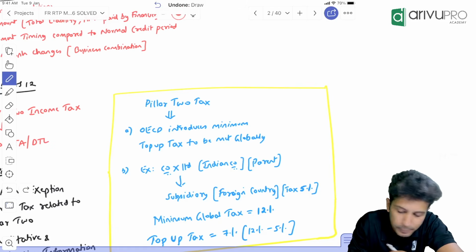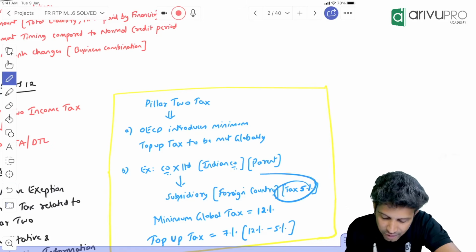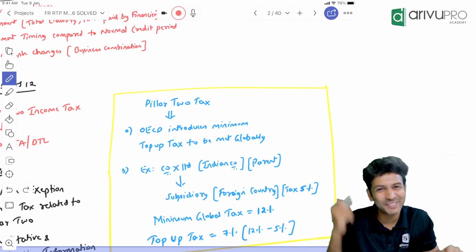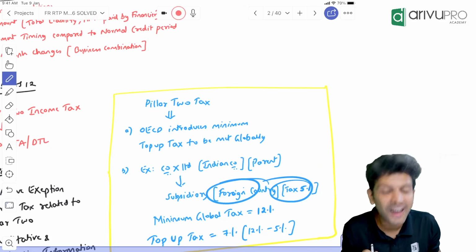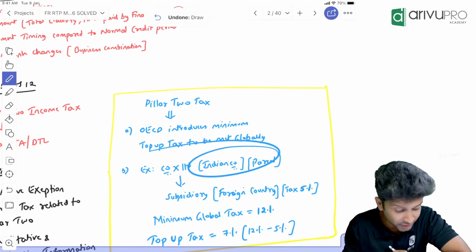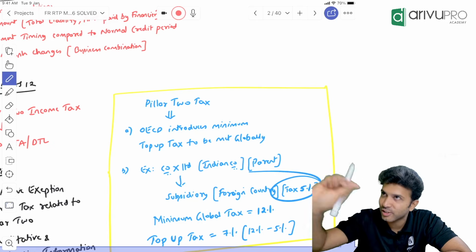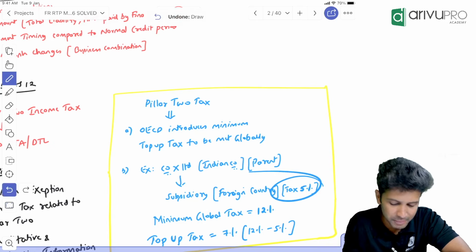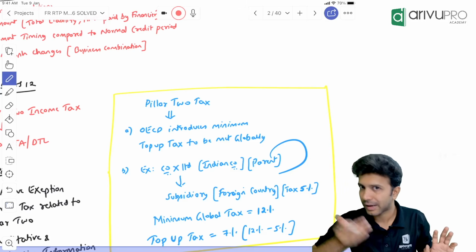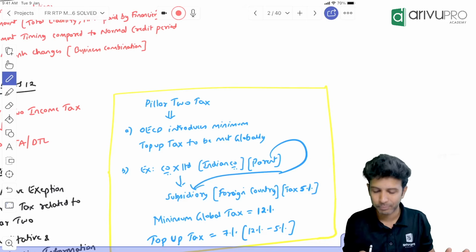Let's say in the country they are operating, the tax rate is only 5%. Good, no? In India, we pay more than 30%, plus surcharge and all, we take the full hit. But our foreign country's tax rate is only 5%. So that's very tempting. In India, we have to pay more than 35% tax, but our foreign subsidiary is only paying 5%, which means the parent company may do some jugaad. What jugaad? The parent company may push maximum transactions, as many as possible, through the subsidiary because of less tax.